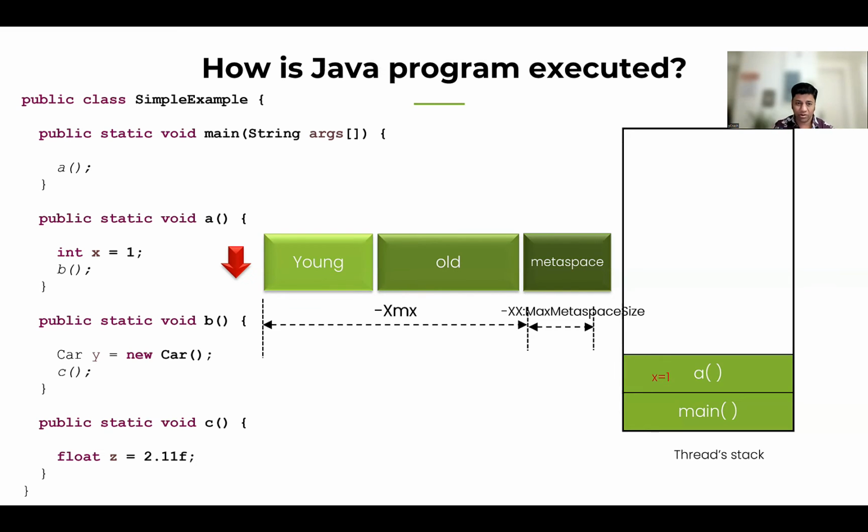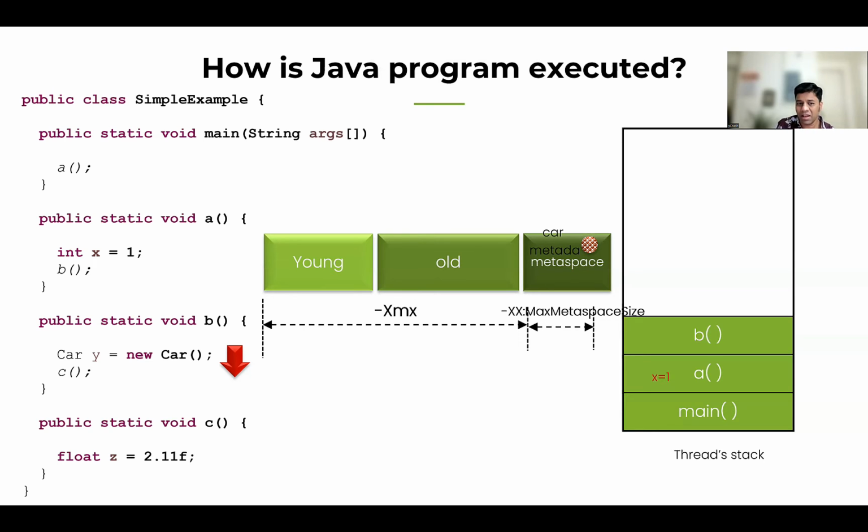Now, let's say the thread progresses further. Now it goes to execute method B. See, now method B is added here to the thread stack frame. Now, where is this variable y going to be stored, and where is this car going to be stored? That one should go to the young generation because it's complex. Correct.